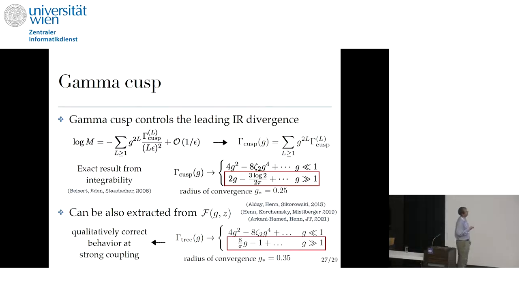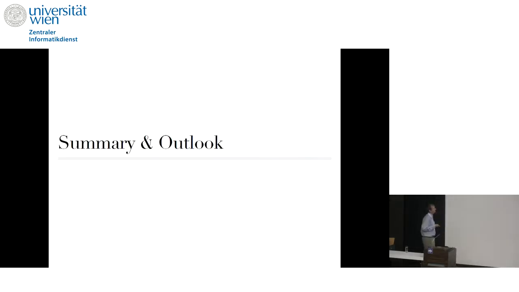Now, surprisingly, if we look at gamma cusp, which I said can be derived from this function F, at strong coupling, this is an expansion of the exact formula obtained by these people. And this is a result obtained by our geometric approximation, and it has a leading term in g. So actually, not for the function F, but for the gamma cusp, we also get linear growth in g at strong coupling with a different coefficient. So the other terms are also important, the ones that we didn't consider, the 1 loop, 2 loop, 3 loop, and other geometries. But for the gamma cusp, we are getting qualitatively the right behavior at strong coupling.